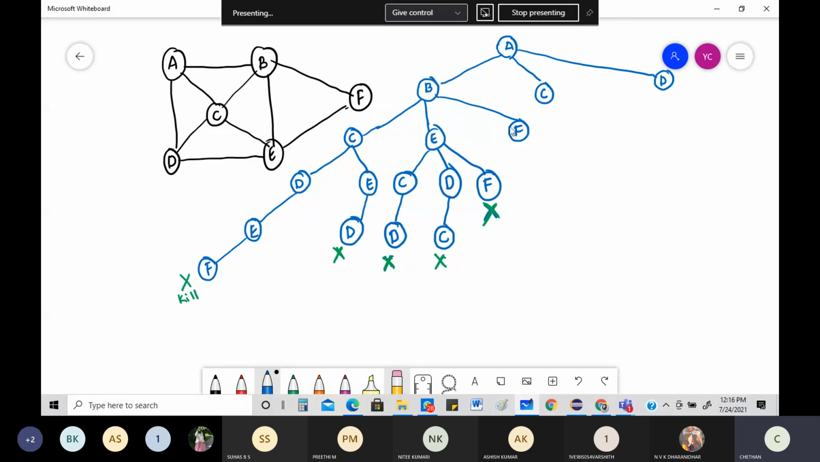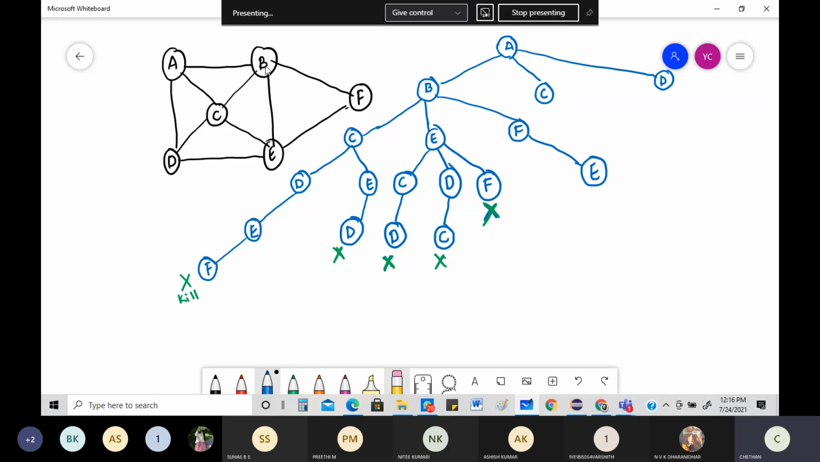I've gone to F. From F, what are the options I can have? From F, I can go to B, but from there only I came. So I can go to E also. So I can write that now from F, I can go to E. Okay, I can even go to E. Neatly I can go. Then from E, see, what are the options I can have?